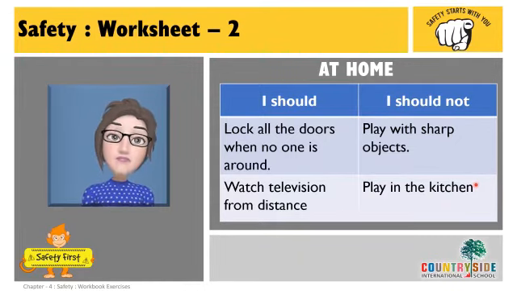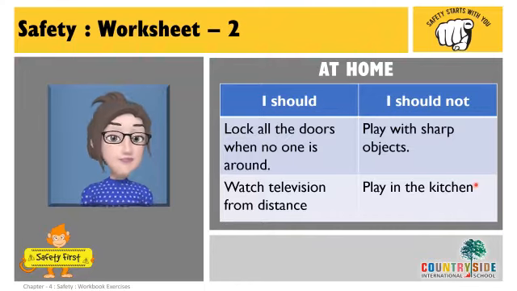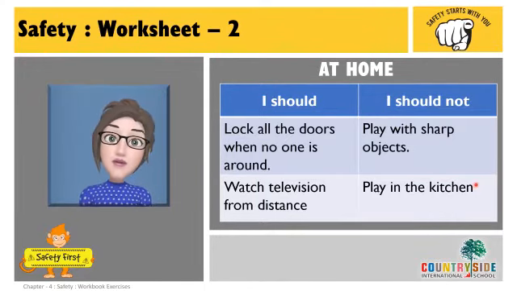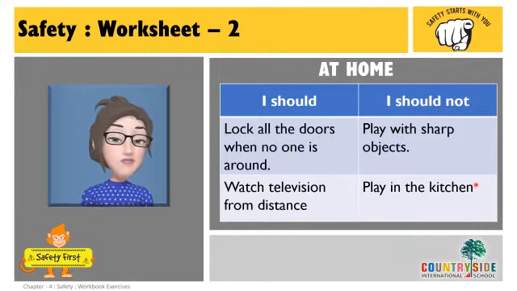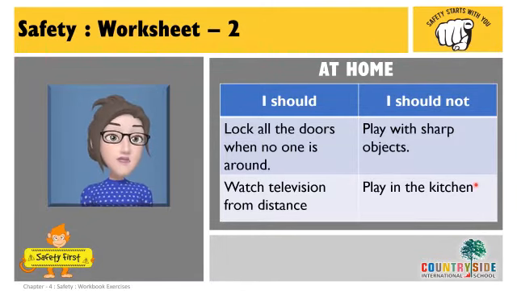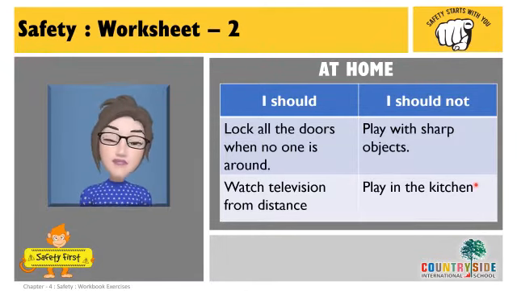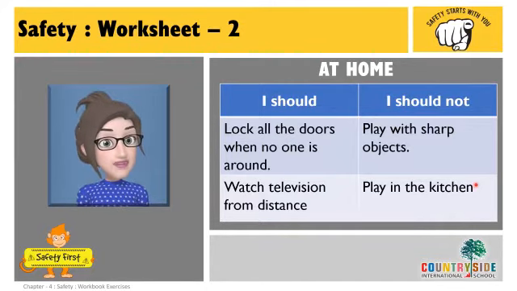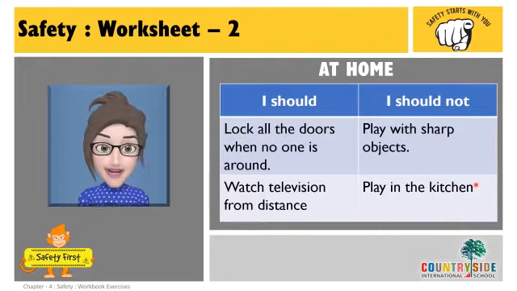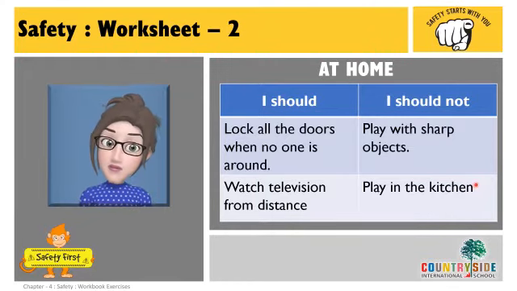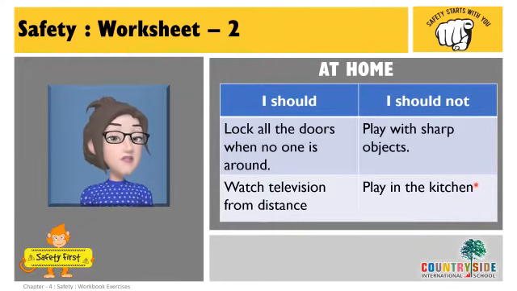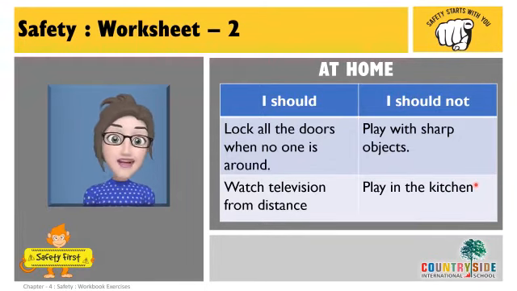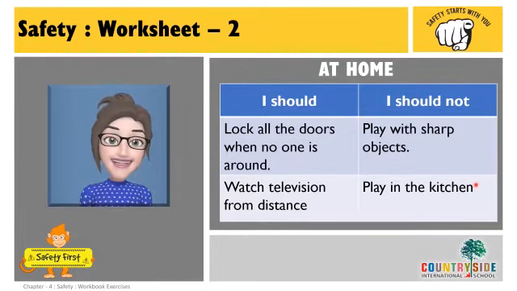And if we play in the kitchen, by mistake, if we hurt Mama, then there can be an accident. So kitchen is not a place to play. It has many harmful things around where we need to take care. The gas stove, sharp things like knife, fork, you find it in the kitchen. So never play in the kitchen.